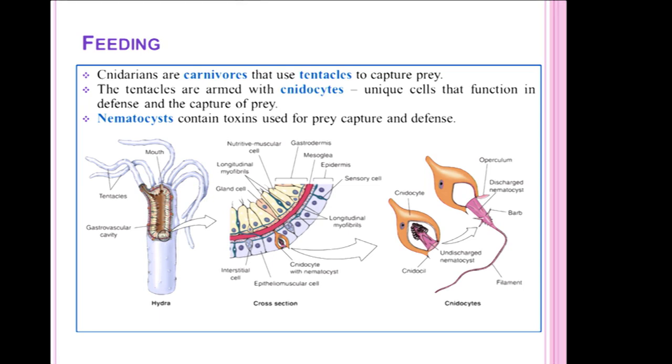This is the structure of cnidocyte. It consists of the cnidocyte and a cnidocil. Before discharge, the nematocyst is incorporated in the cnidocyte, and whenever the prey approaches this cnidocyte, immediately the filament will be released from the cnidocyte and it can coil around the prey.